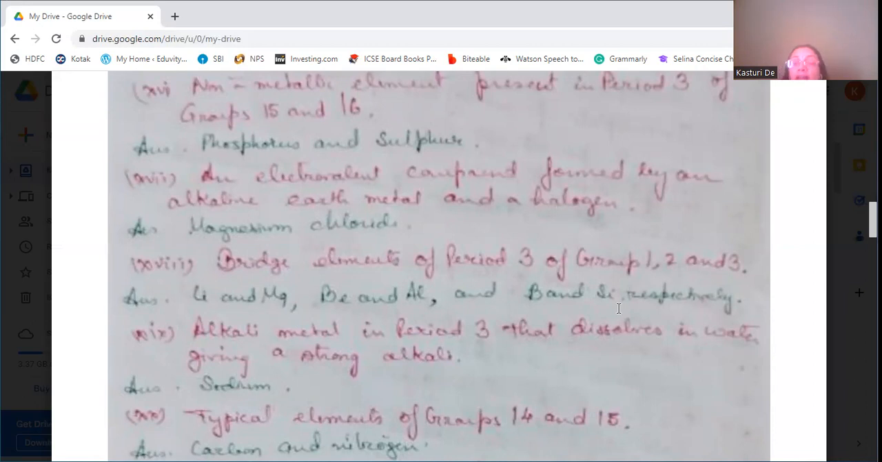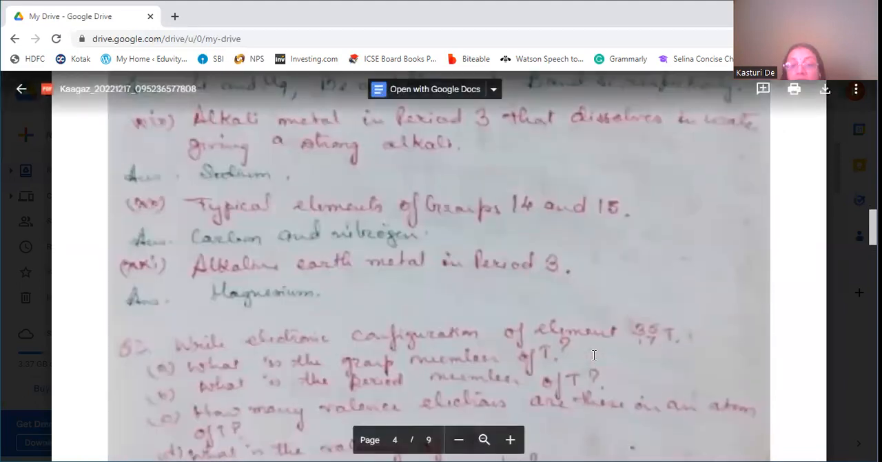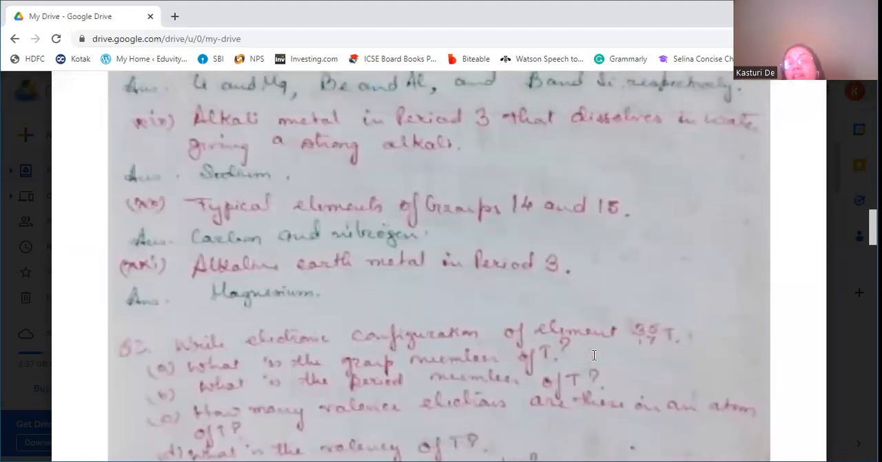Typical elements of group number 14 and 15 are carbon and nitrogen. Group number 14 is known as the carbon group, and group number 15 is known as the nitrogen group. That's why they are known as typical elements. Then the alkaline earth metal found in period number 3 is magnesium. Now, next question: write the electronic configuration of the element which has atomic number 17.